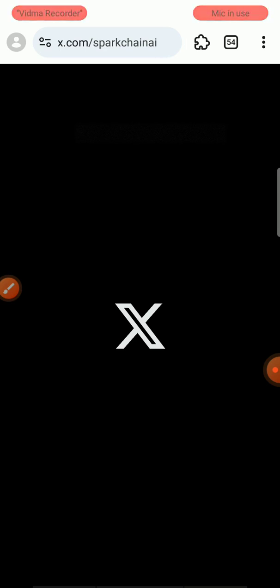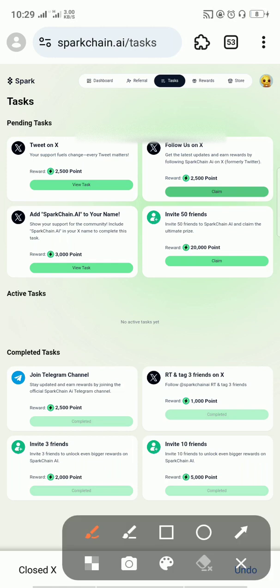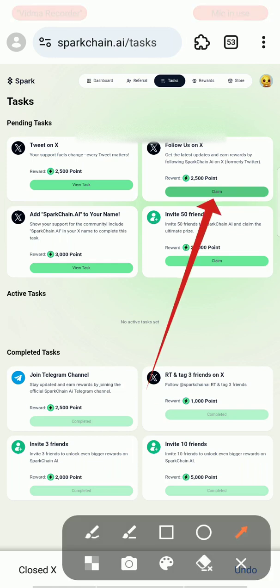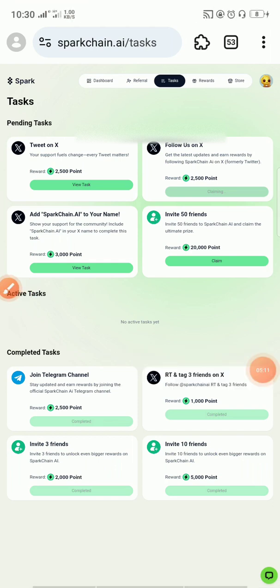So their X page is just kind of loading and will soon open. Once it does, I will show you guys a couple of things, and there are several things you should avoid about this project as well. So I will come to that in a minute. So I've completed the task. Basically, as you can see, what I have to do now is claim. So while the claiming is still loading, I think they're having a little bit of server issue here.